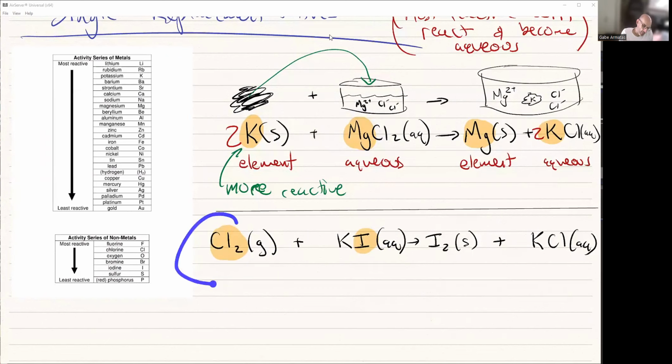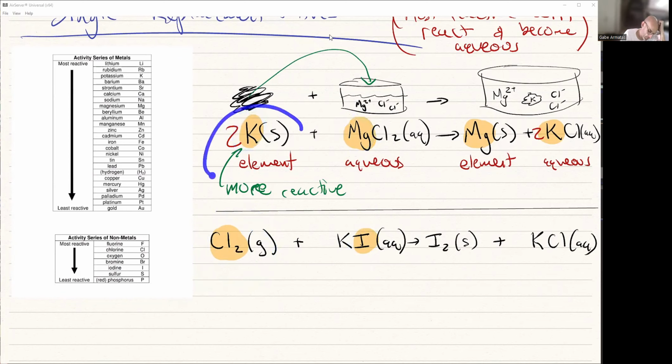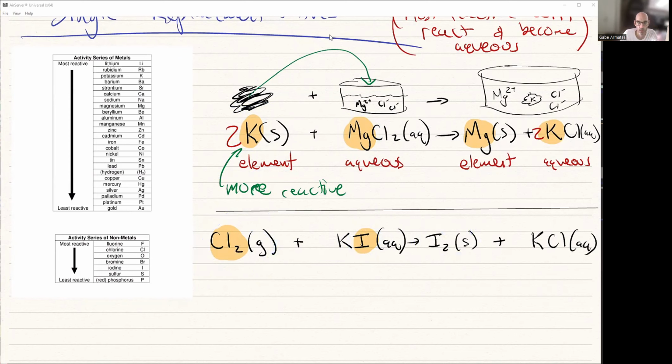All right. A better way to think about it: if this is a nonmetal, it's going to switch with the nonmetal. If this is a metal, it's going to switch with the metal. So if the element is a metal, it's going to switch with the metal. If the element is a nonmetal, it's going to switch with the nonmetal. That's a much simpler way of looking at it. Again, element, aqueous, element, aqueous. I'm not going to hold you over the coals if you don't know that iodine comes as a solid. Okay. All right. So that's it.